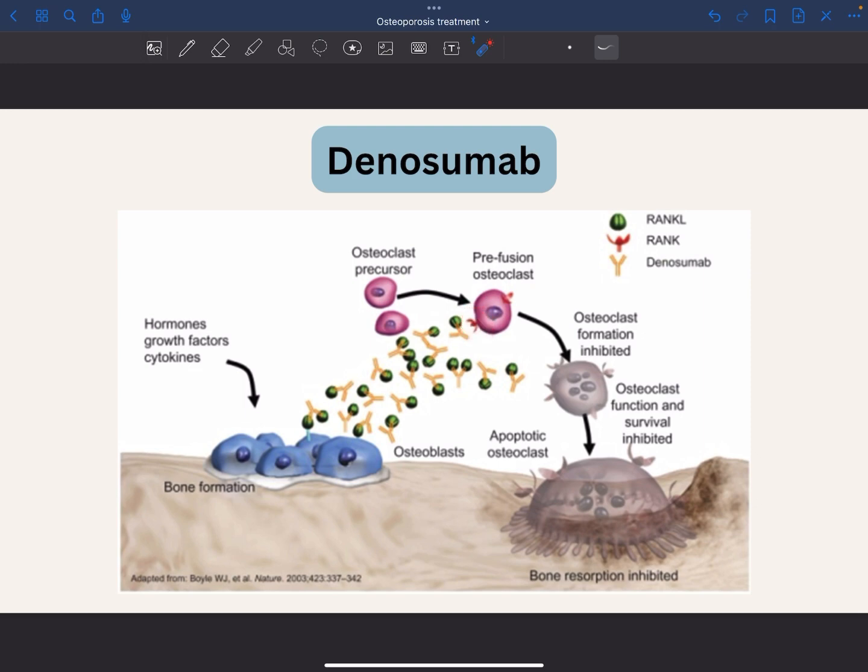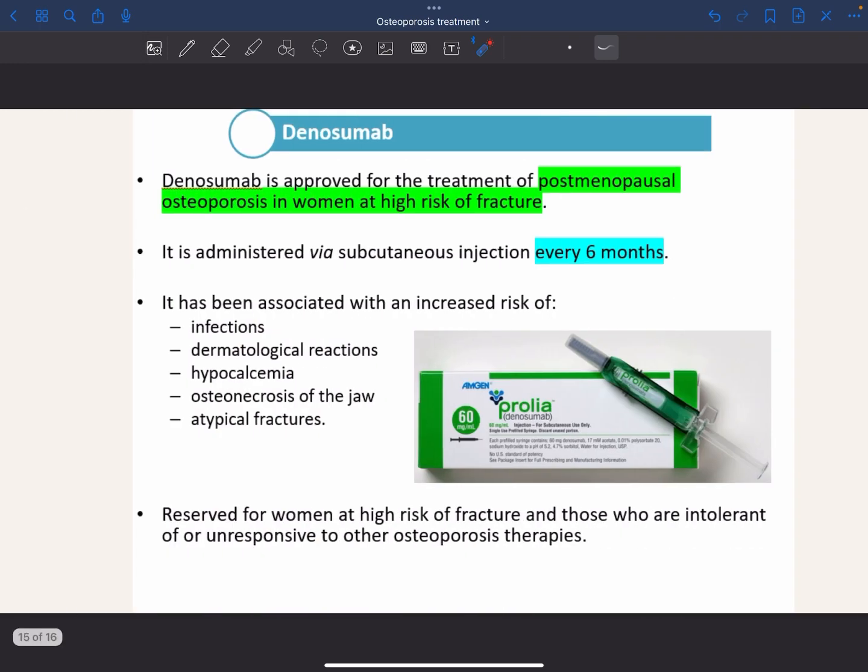Osteoclasts have RANK that needs to be attached to RANK ligand to be activated. Then comes denosumab and takes this RANK ligand, so there will be no attachment for the osteoclast and then no activation of osteoclast. So again, denosumab acts on osteoclast.